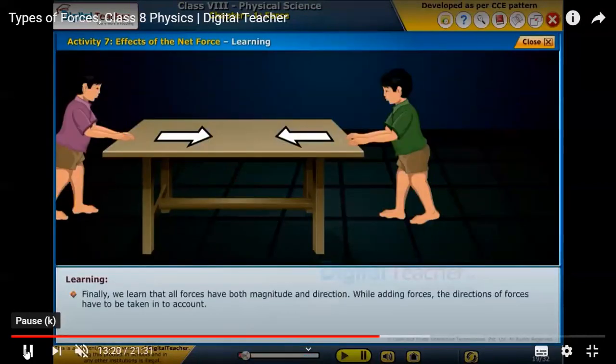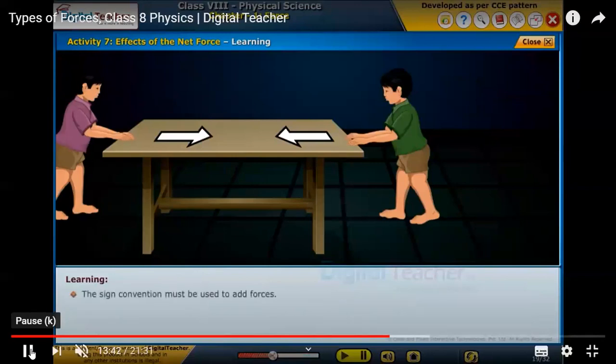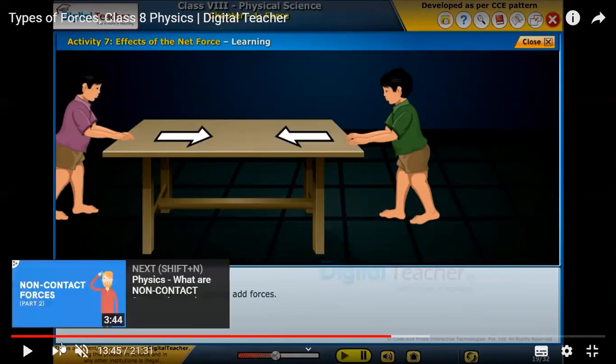Finally, we learned that all forces have both magnitude and direction. While adding forces, the direction of the forces has to be taken into account. When forces act on a body along a straight line and they are in the same direction, the net force is taken as the sum of the two forces. The sign convention must be used to add forces.